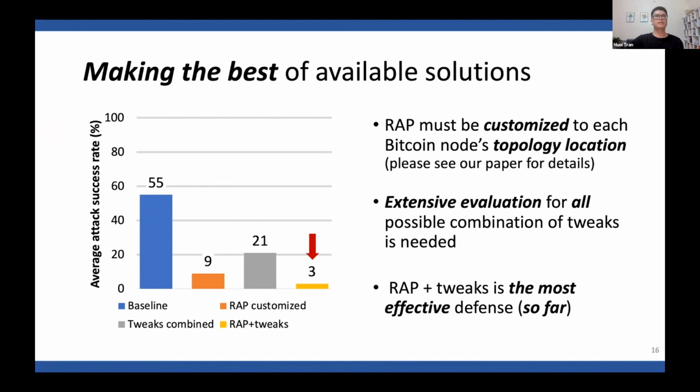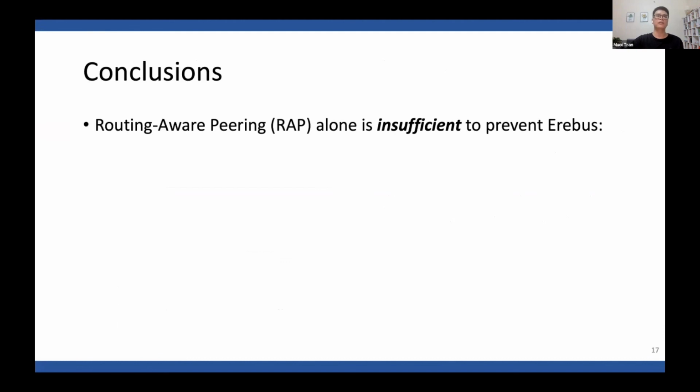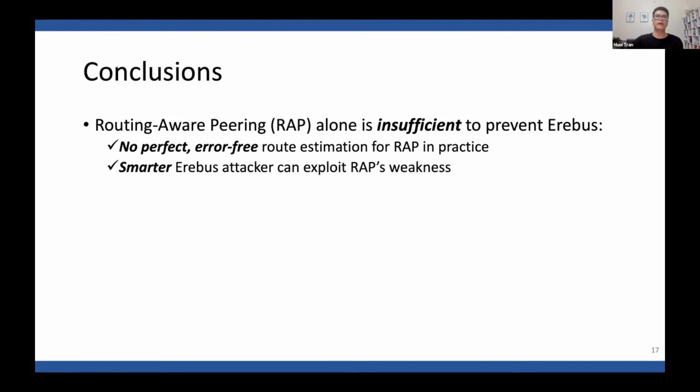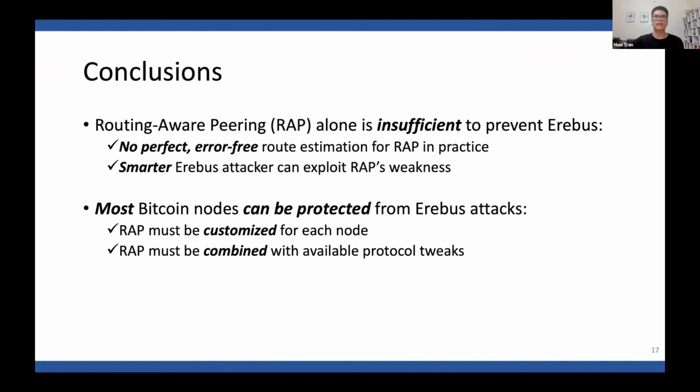In conclusion, contrary to our expectation, route-aware peering or RAP alone is insufficient to prevent Erebus attacks. This is because there is no perfect error-free route estimation for RAP in practice, and also smarter Erebus attackers can exploit RAP's weak links to undermine it. However, we saw that most Bitcoin nodes can be protected from the Erebus attacks when RAP is customized for each Bitcoin node and combined with the available protocol tweaks carefully.